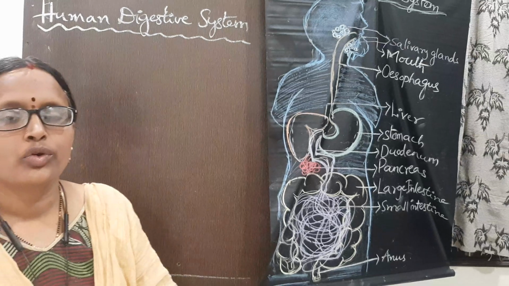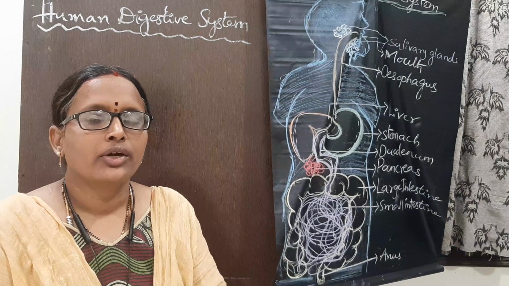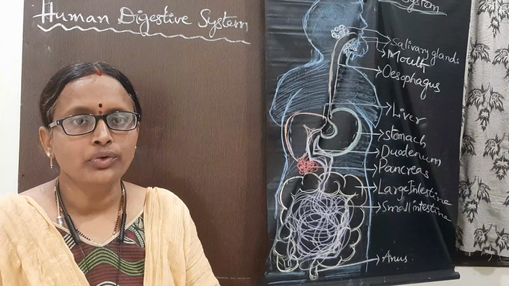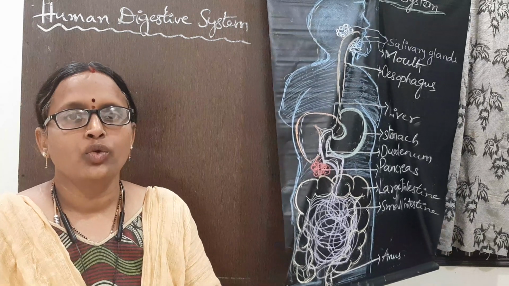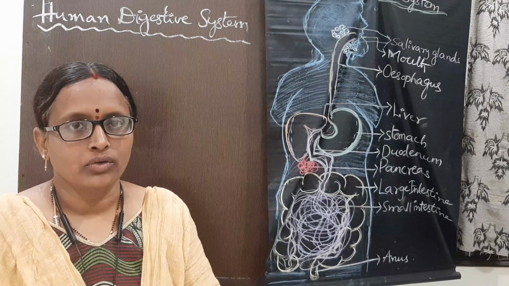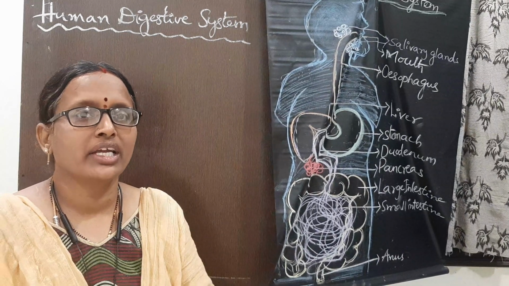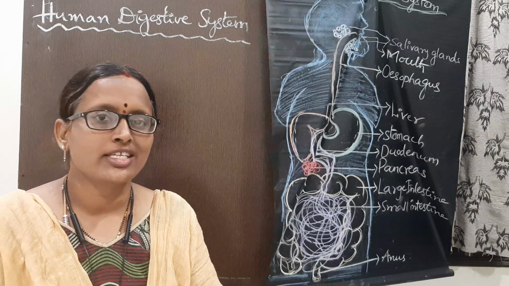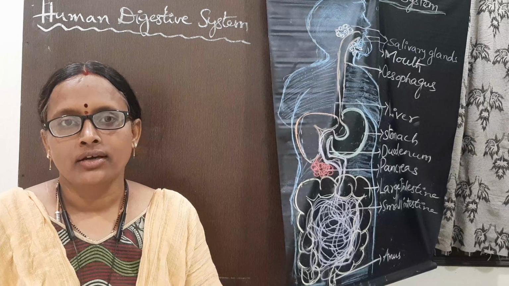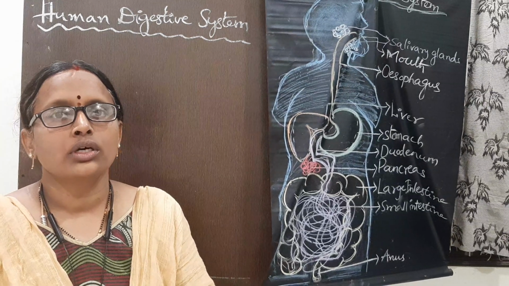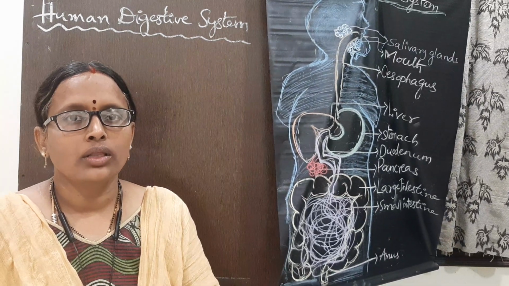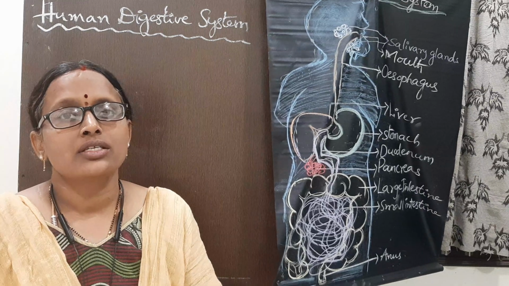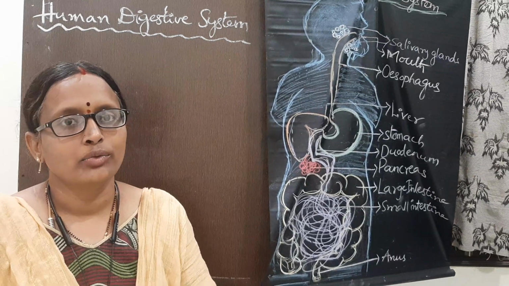Next, in heterotrophic nutrition, the human digestive system. Humans cannot prepare their own food materials. They take various types of food materials. They can take proteins, carbohydrates, and fats. So how are all these complex materials going to be digested in the human body?